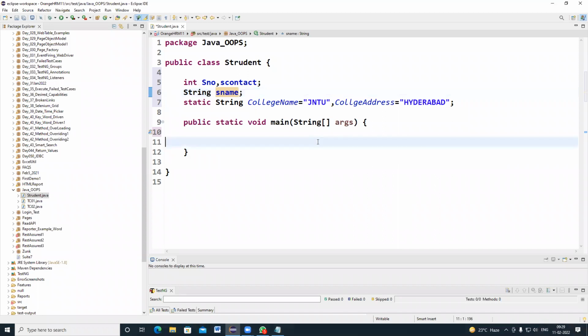So it is clear to everyone why I have declared static. Every student's college name and college address are common. That's why it's global data for all the students. That's why I have written like this.